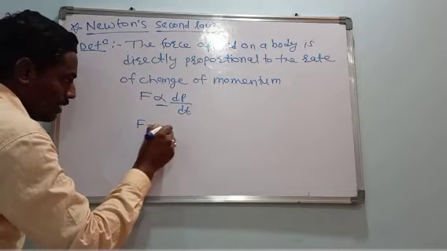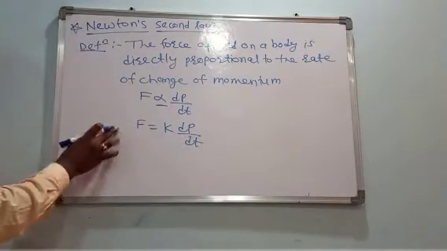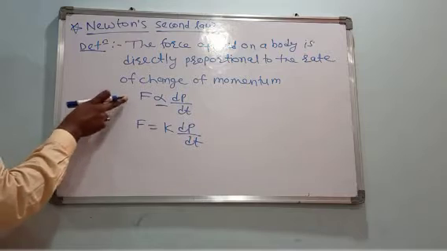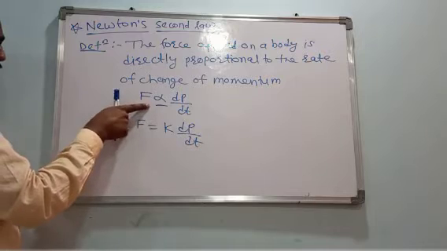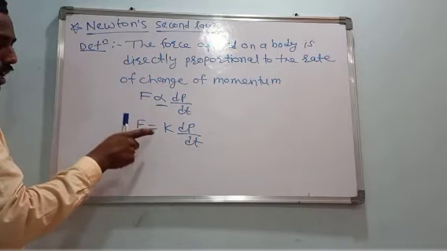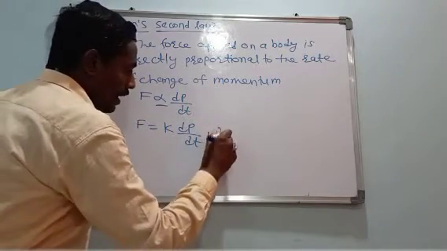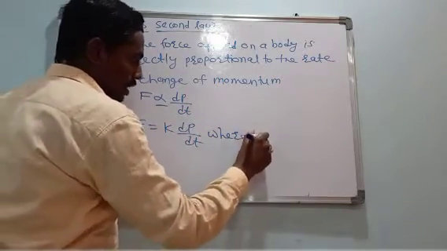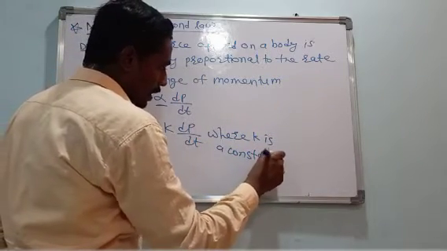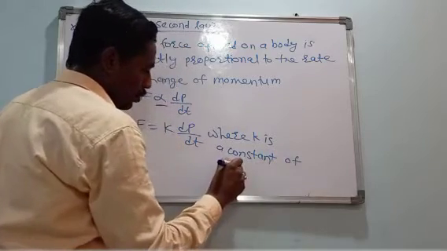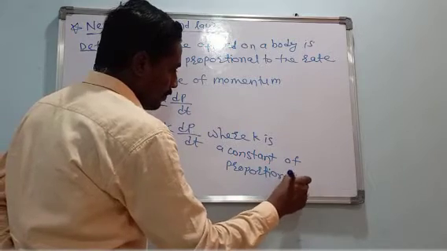Therefore F is equal to k into dp by dt, where k is a proportionality constant, or constant of proportionality. This is Newton's second law.